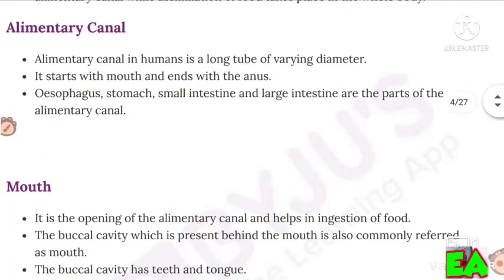Alimentary canal. Alimentary canal in humans is a long tube of varying diameter. It starts with mouth and ends with the anus. Oesophagus, stomach, small intestine and large intestine are the parts of the alimentary canal.